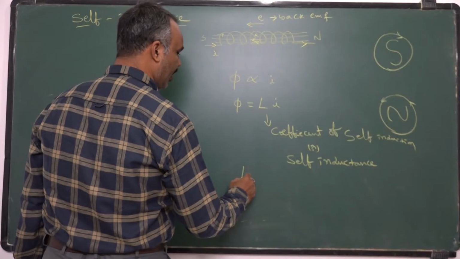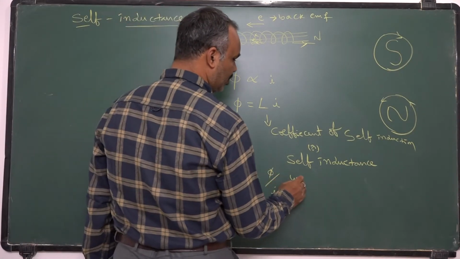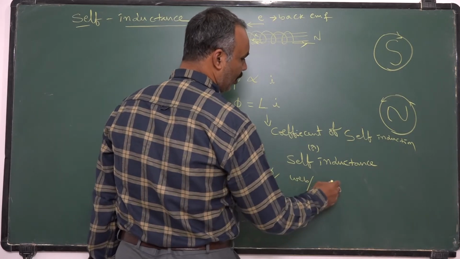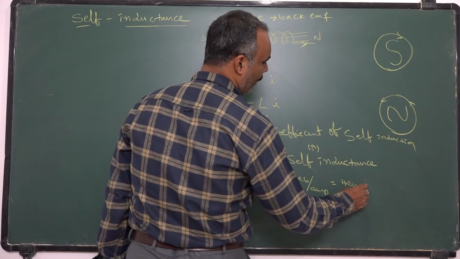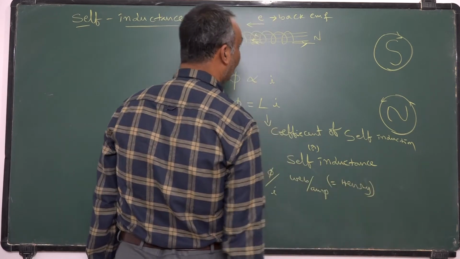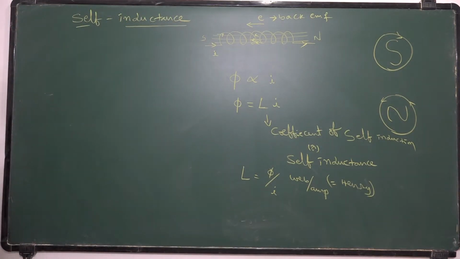So if you take L is equal to phi by I, flux is measured in Webers, current is measured in ampere. Weber per ampere is called Henry. Henry is the unit of self-inductance. If I want to define self-inductance,